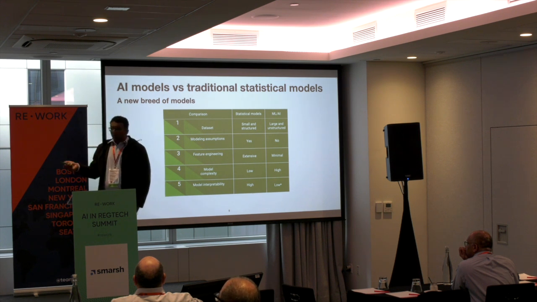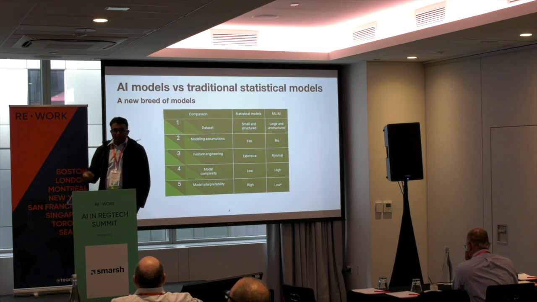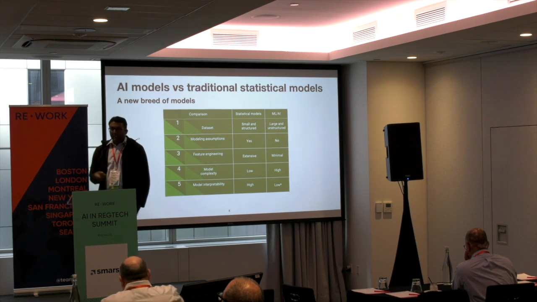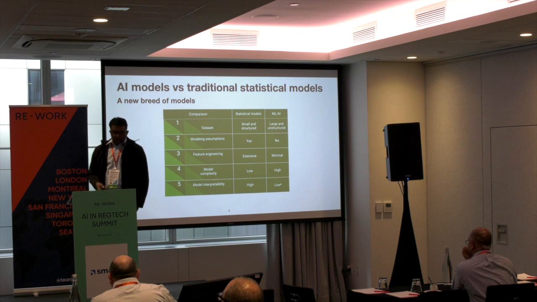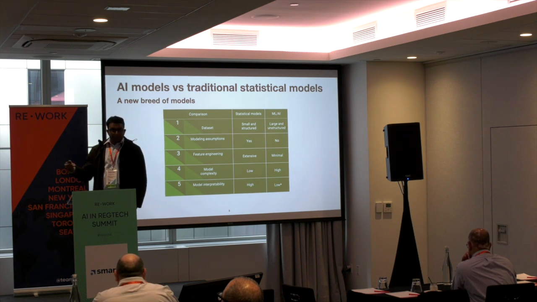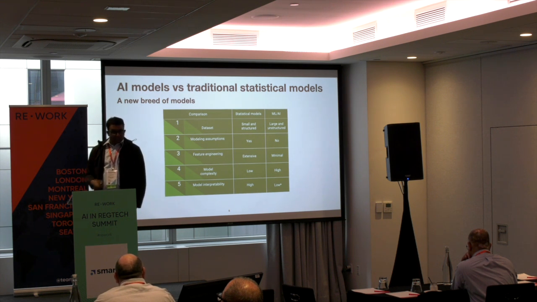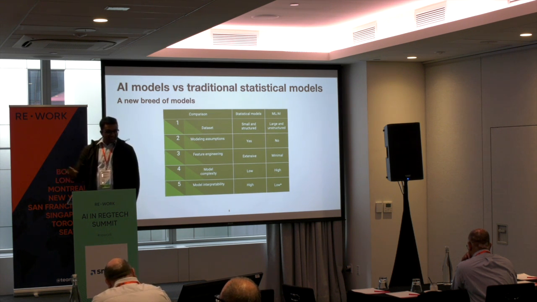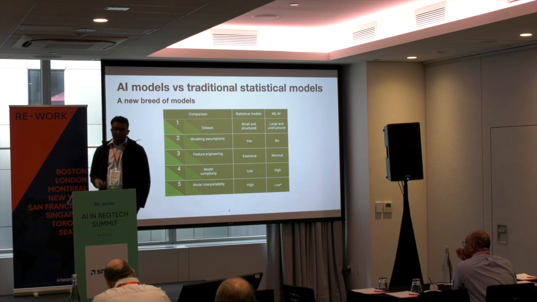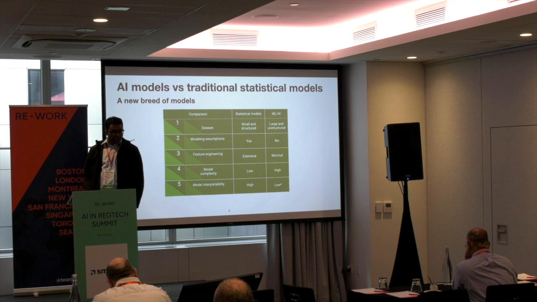So modeling has been around for a while, right? It's been probably 50, 60 years since statistical models have been around. Why do we need to talk about AI models? Why are they different? I chose to compare them across 5 different dimensions. The first one is data sets. Statistical models are typically small structured data, your beautiful data sets, whereas ML/AI typically come with large unstructured data. It can be text, images, videos, and so on.